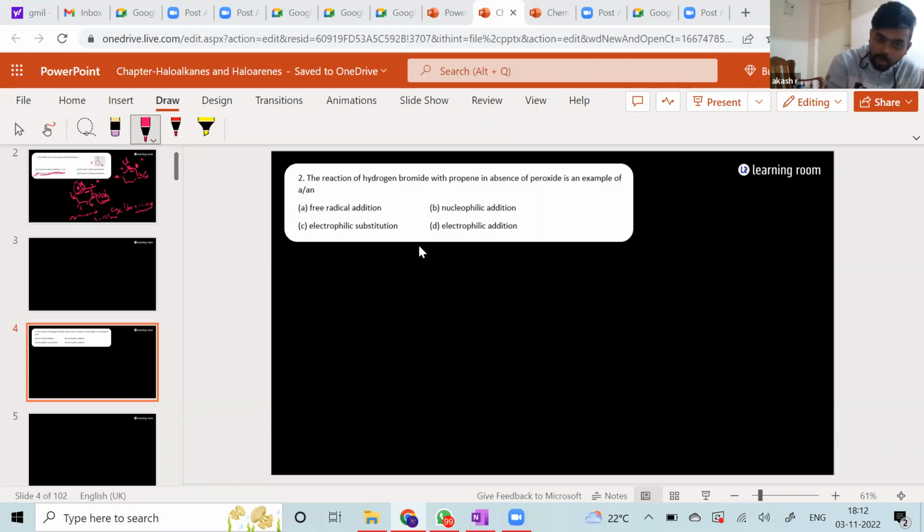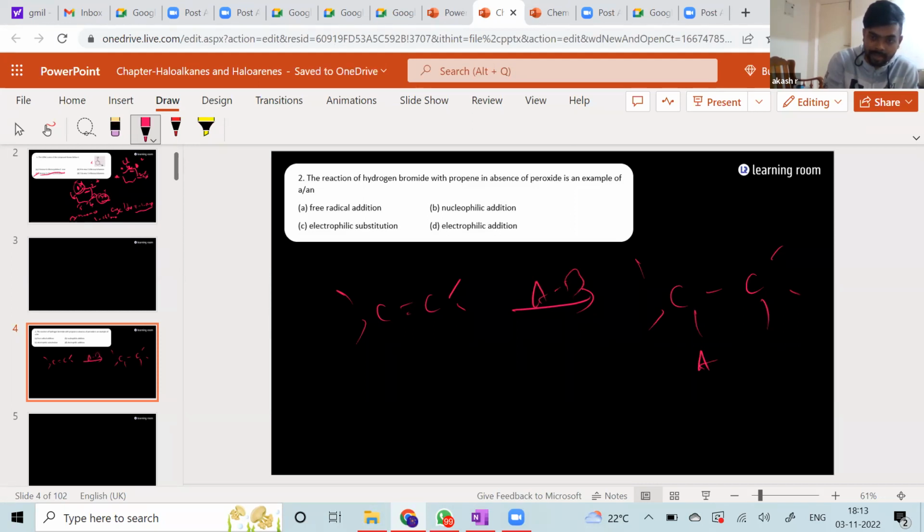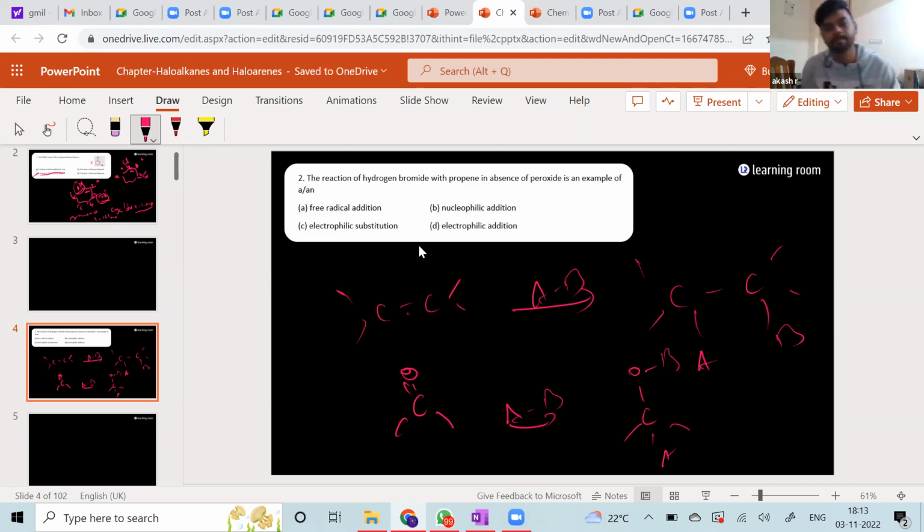Right. Okay. So when I'm going to have any kind of unsaturation, say I have a C double bond C, and I add something to get two more bonds, like this, this is some A, B, something like that. Or another case of addition reaction is there. We can have C double bond O, that is also a double bond unsaturation. Now, if you add AB in this case, you will get oxygen having B and carbon having A, something like that.